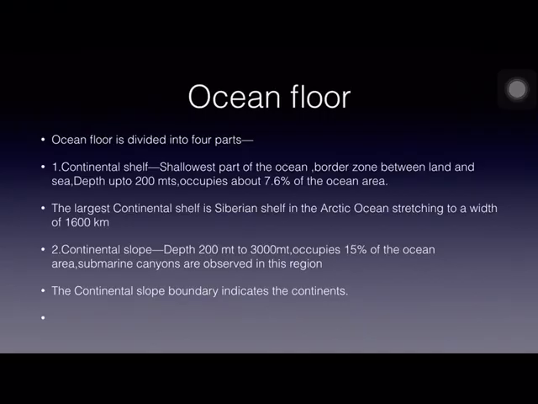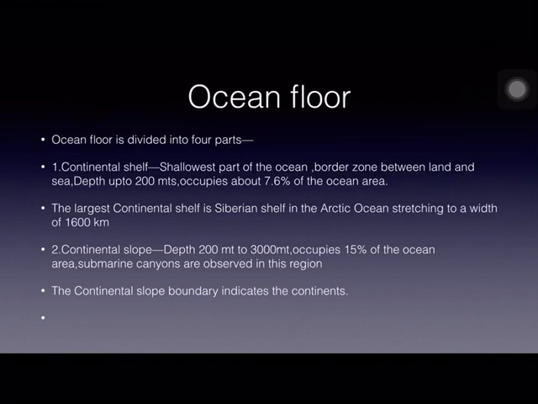Now let us see what are these different relief features of the ocean floor. The first one is continental shelf. It is the shallowest part of the ocean basin, and its depth is up to 200 meters.